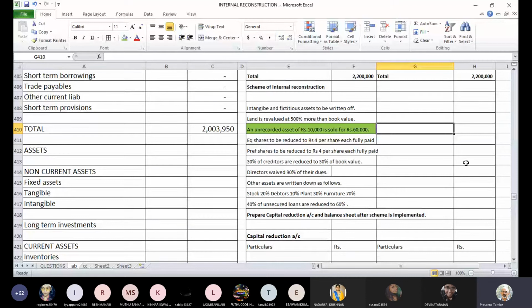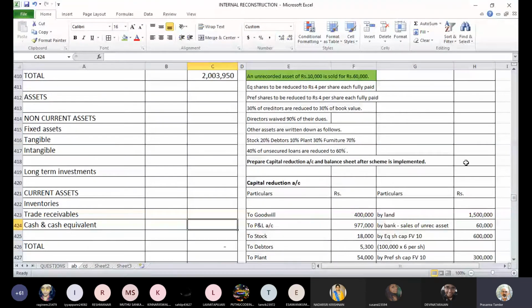It will be 20,000 rupees of positive balance, because no other entries affect your bank account except this entry. So instead of bank OD, now it will come as a positive bank balance of 20,000. If we divide this, this was 60,000 minus bank OD.